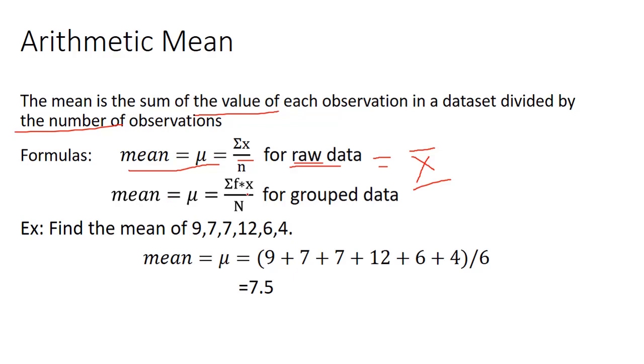This is the formula for grouped data: summation of f, the frequency, multiplied by x, divided by n. N is the total frequency here. This is an example related to ungrouped data, meaning raw data. Our data values are 9, 7, 7, 1, 2, 6, 4. Now we find the sum of the values divided by the number of values. We get 7.5. The literal meaning of 7.5 is that every value is represented by 7.5. Here we have 9, but our average value is 7.5.